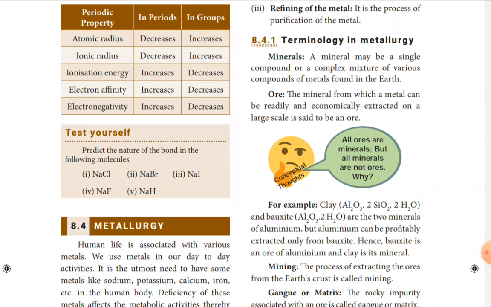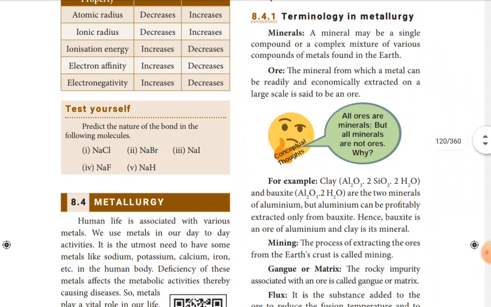Then a simple test is given to check whether you have understood how to predict the nature of bond in the following molecules. See, first one is sodium chloride, NaCl. Na means sodium, Cl means chlorine. Using the previous page, the Pauling scale data, we have to find out the difference between the electronegativity of these elements.